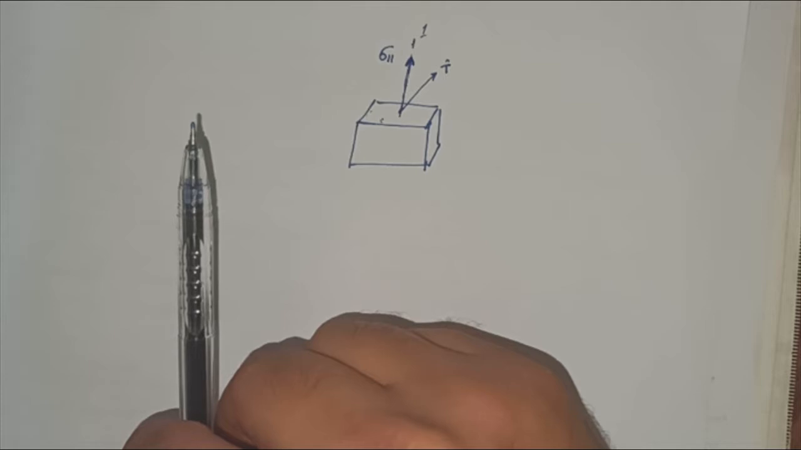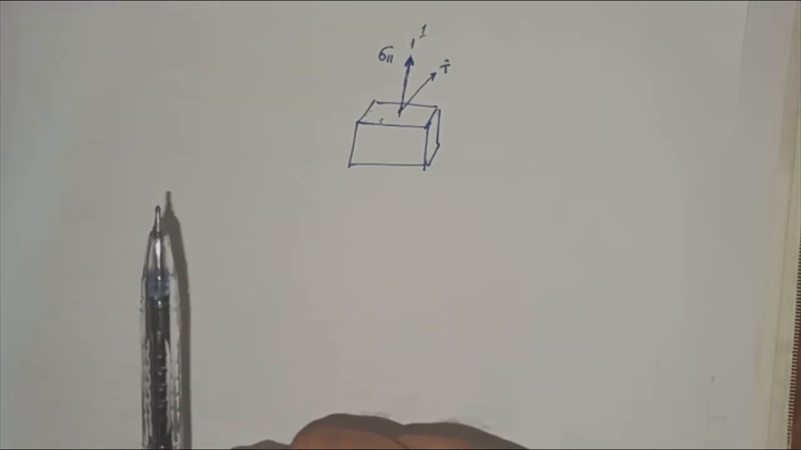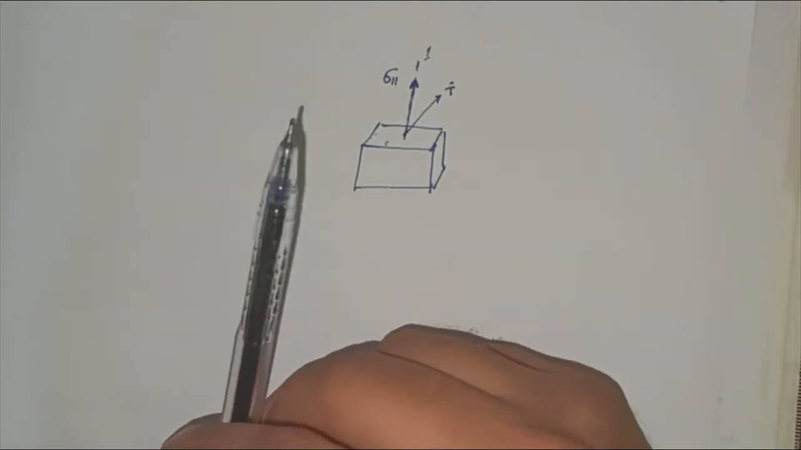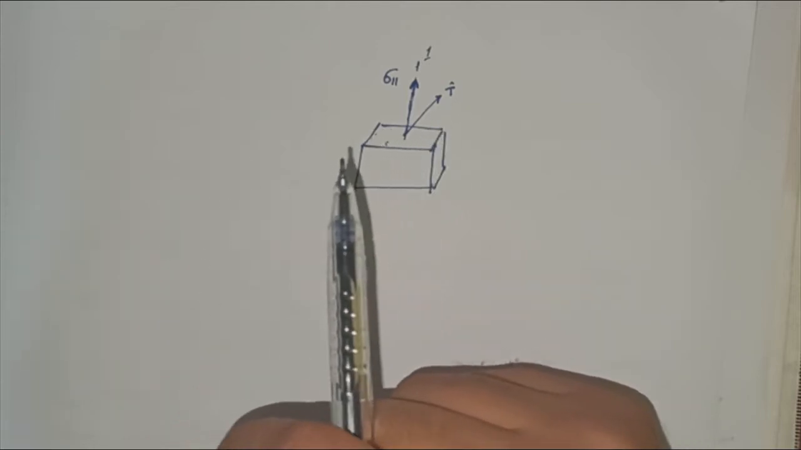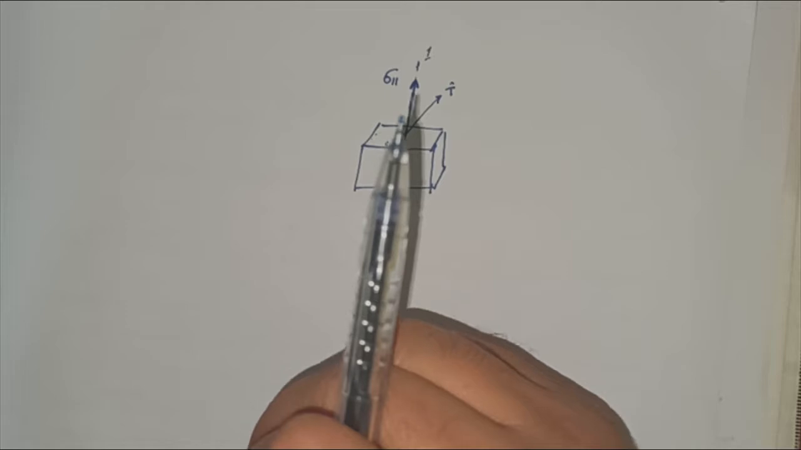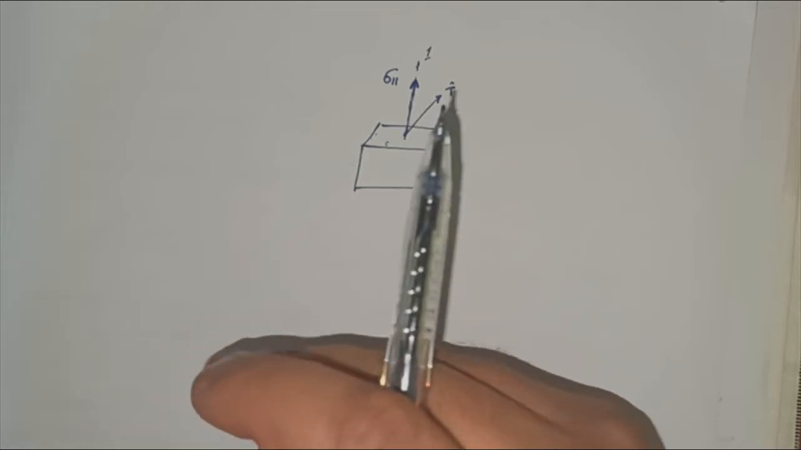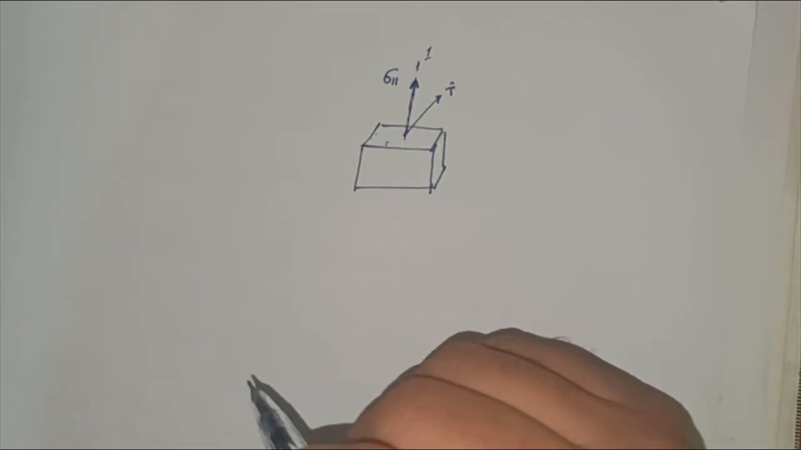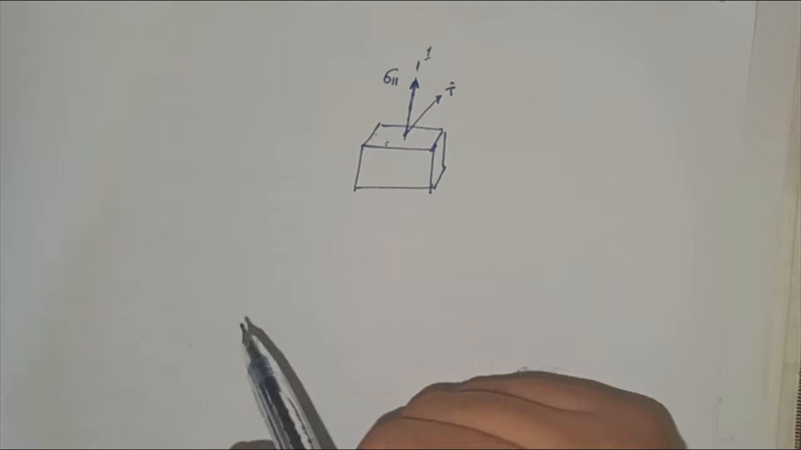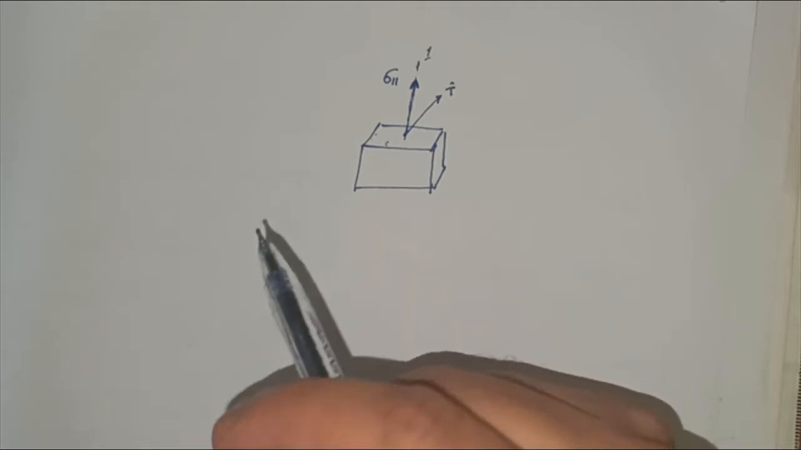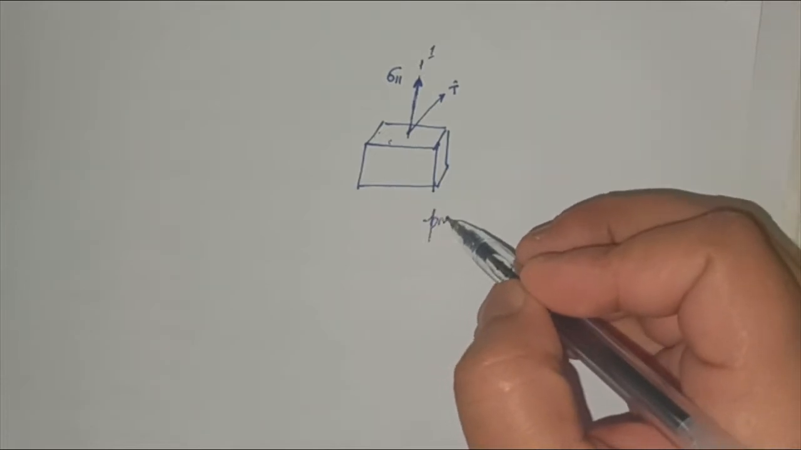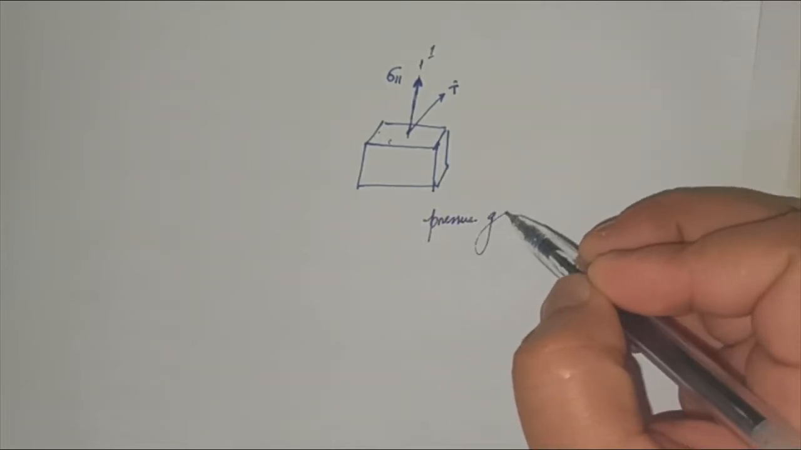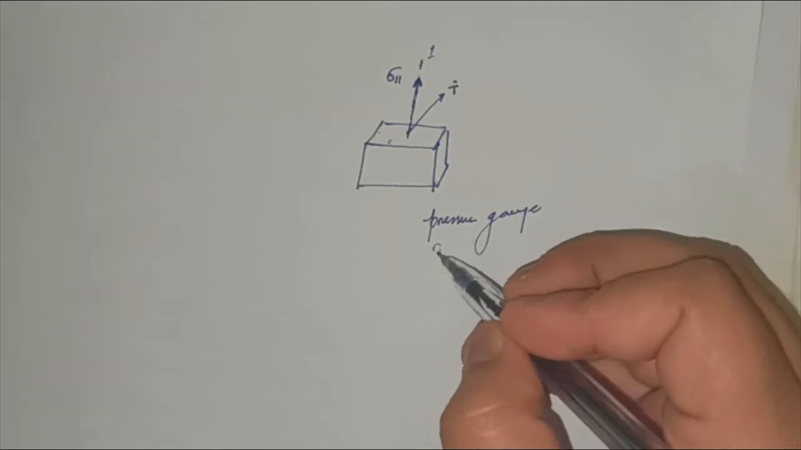Further, pressure is a scalar quantity. It's not a tensor quantity. However, stress is a second order tensor. Further, there are other differences also. In terms of measurement, pressure is measured by a pressure gauge or a manometer.